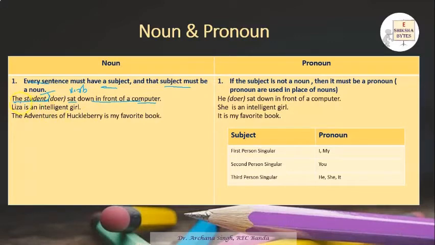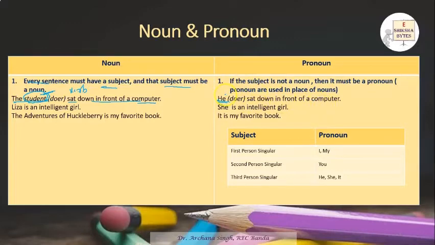So this is the noun. And if there is no student, if you are not mentioning it, it can be replaced with the pronoun he. He sat down in front of a computer.